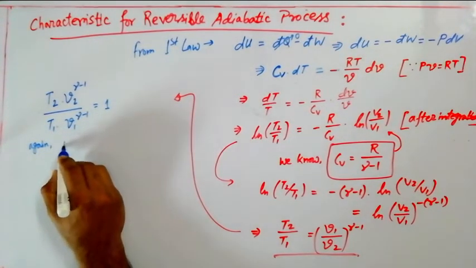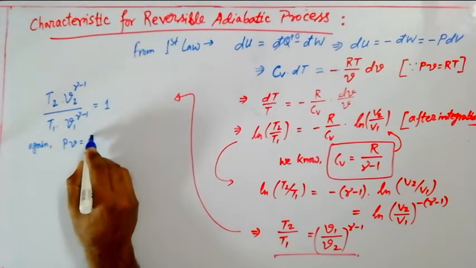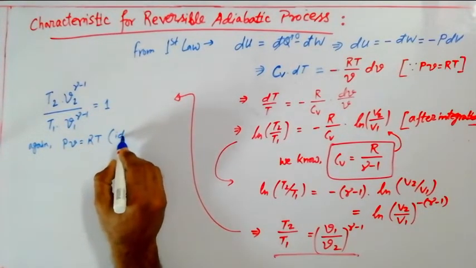ideal gas, I can write PV equals RT, for ideal gas that we know very well.